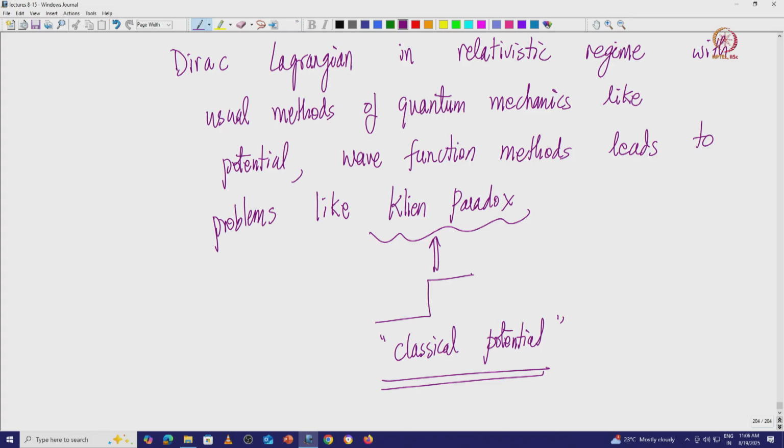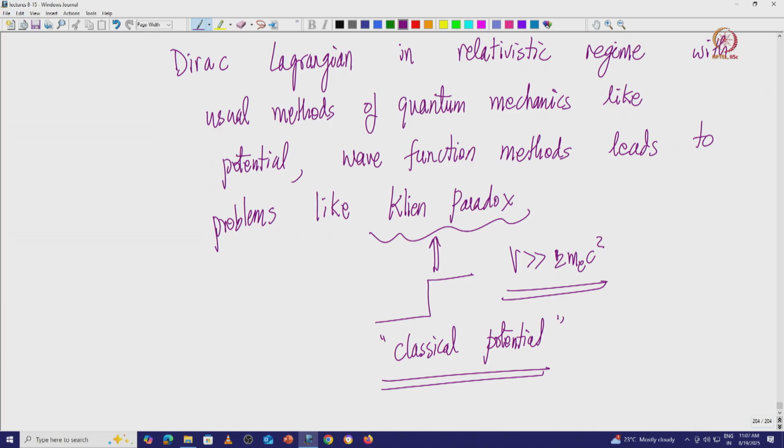All this will lead to problems like the Klein paradox, in the limit when the potential exceeds twice the mass of the electron, when V is much larger than 2 m_e c squared. If the potential is smaller than this limit, you can still have sensible results.